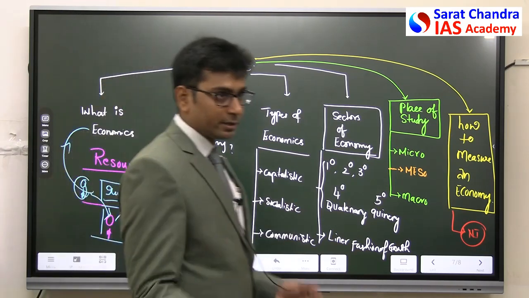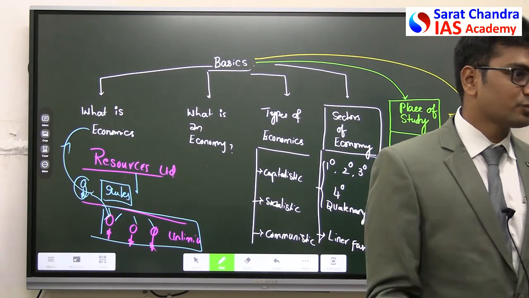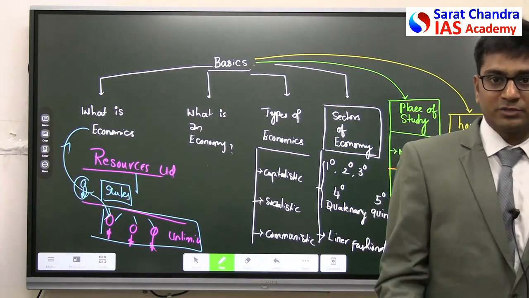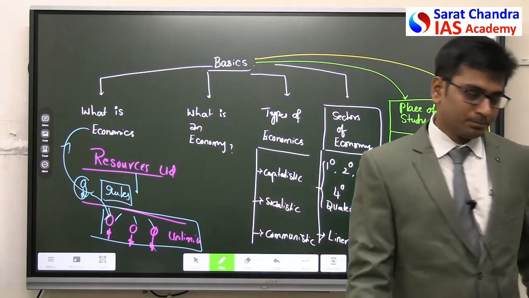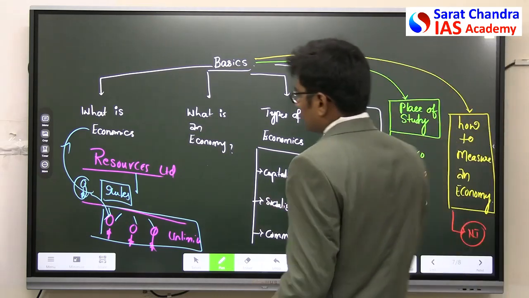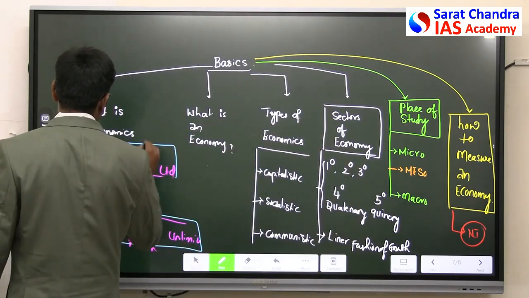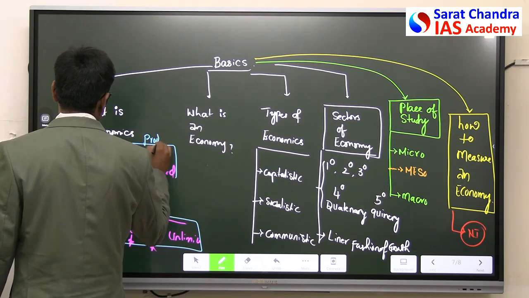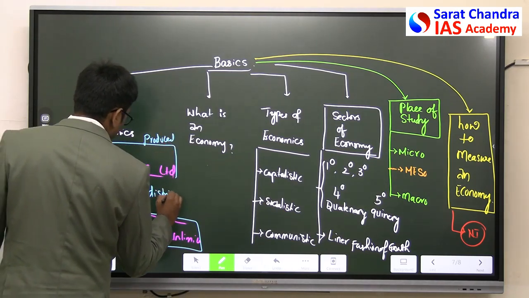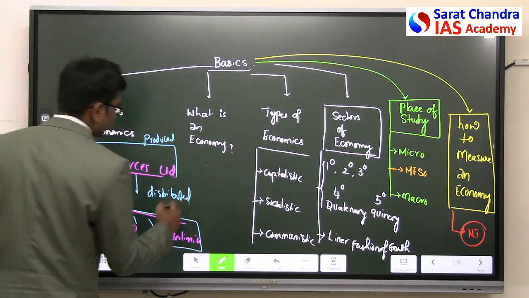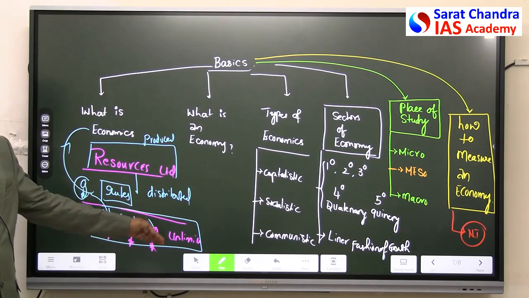Right? For example, if you are here, there are some rules like you should face the board, you should come at this point of time. So these are the rules of Sarat Chandra IAS Academy. Similarly, you will have that thing. So what are the rules? The rules determine how the resources have to be produced, how the resources have to be distributed. For what? For the welfare of the public.